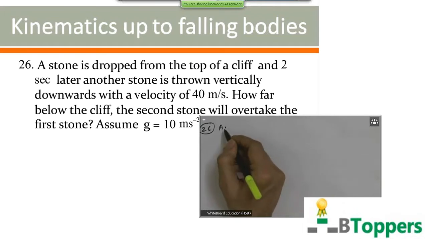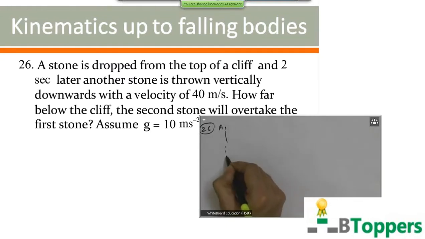Let us suppose each stone starts from point A at the top of the cliff. The first stone is dropped, meaning zero initial velocity, and the second one is projected downwards.